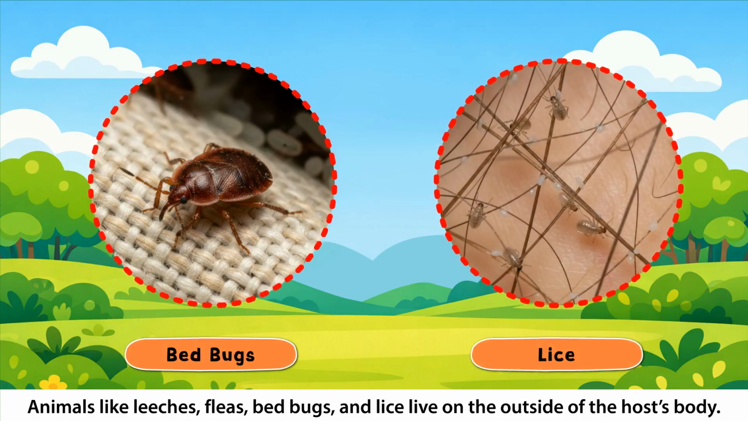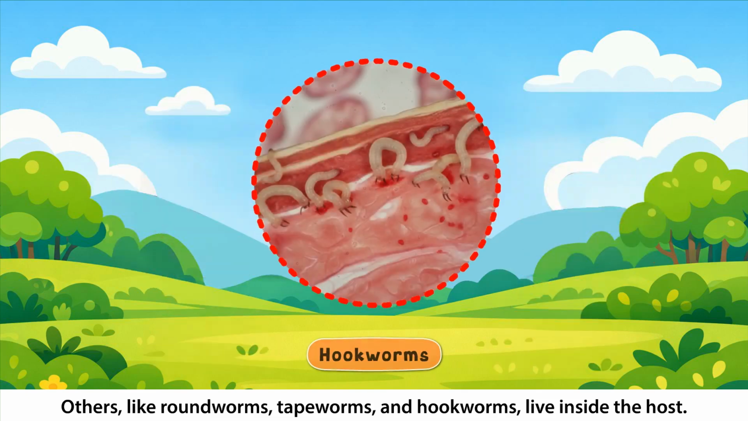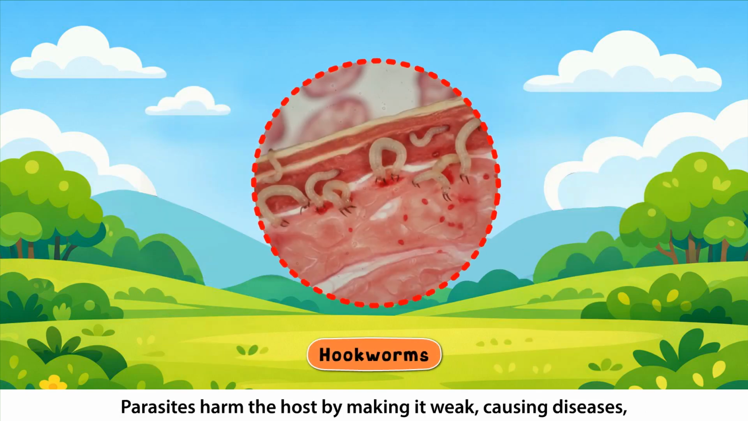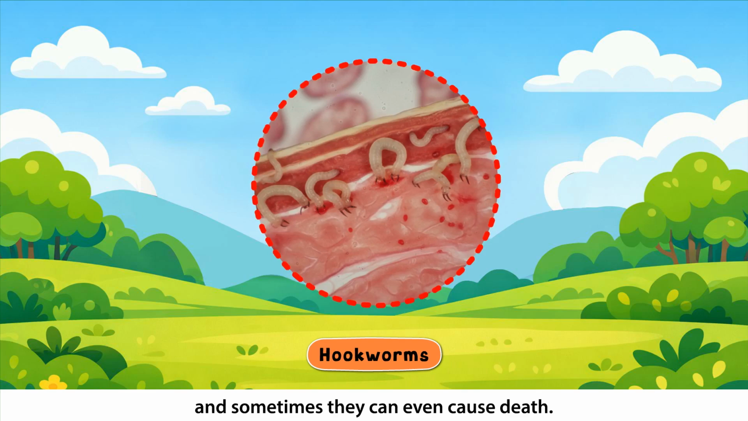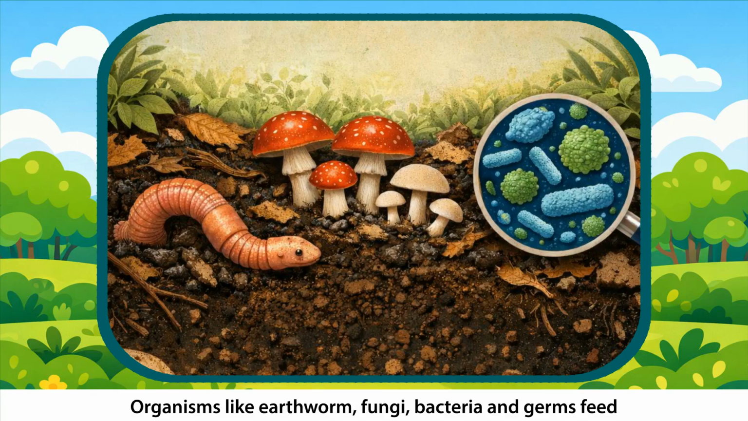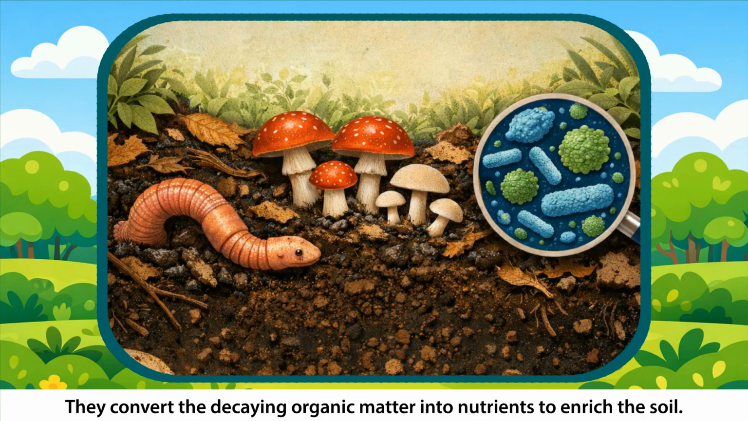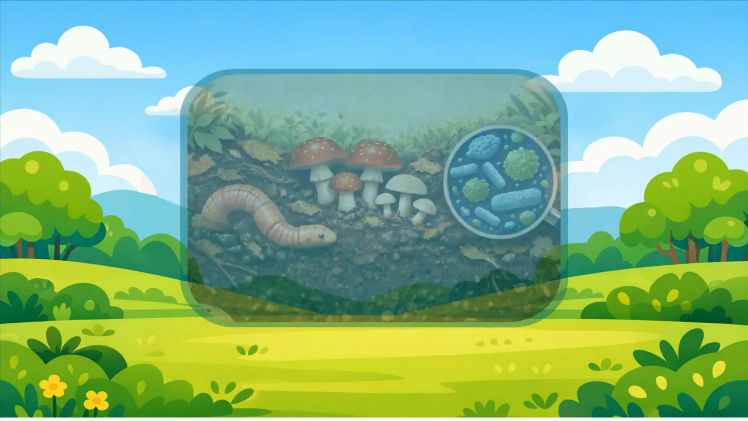bedbugs, and lice live on the outside of the host's body. Others, like roundworms, tapeworms, and hookworms, live inside the host. Parasites harm the host by making it weak, causing diseases, and sometimes they can even cause death. Decomposers. Organisms like earthworms, fungi, bacteria, and germs feed on dead and decaying organic matter. They are known as decomposers. They convert the decaying organic matter into nutrients to enrich the soil.